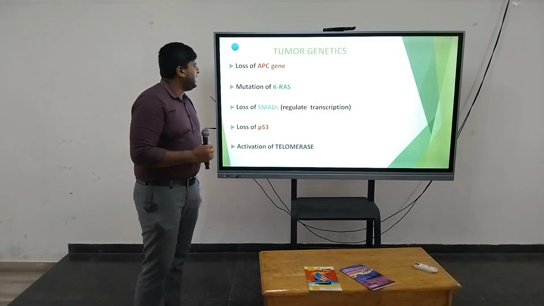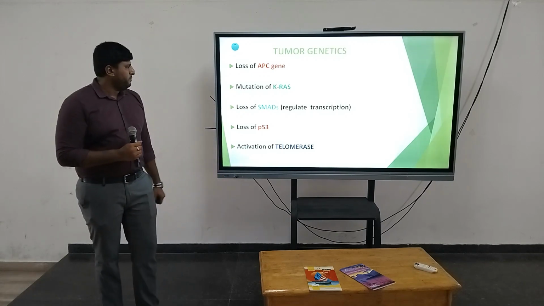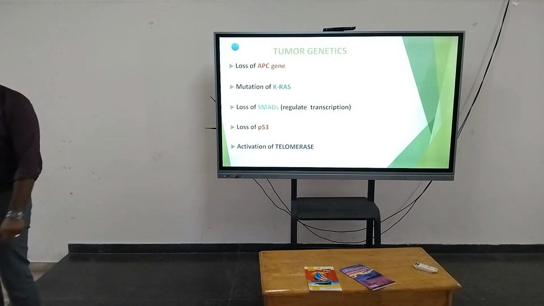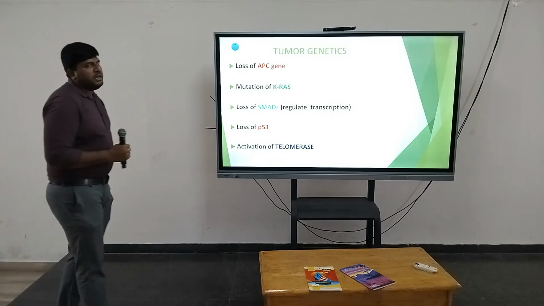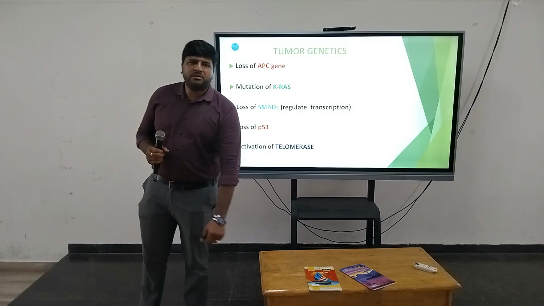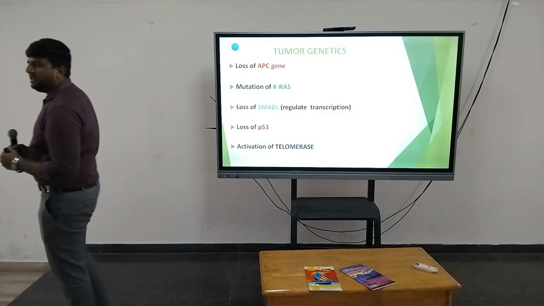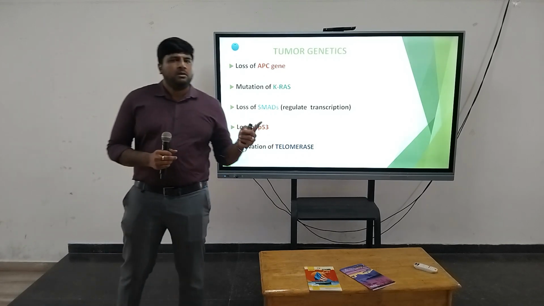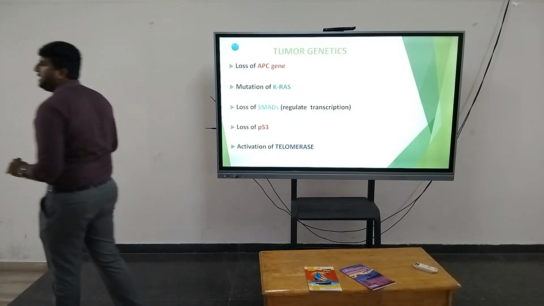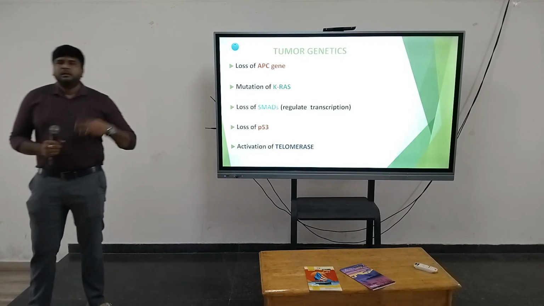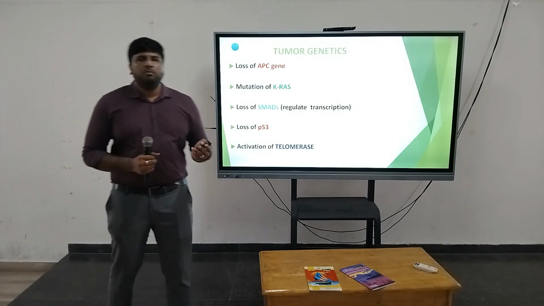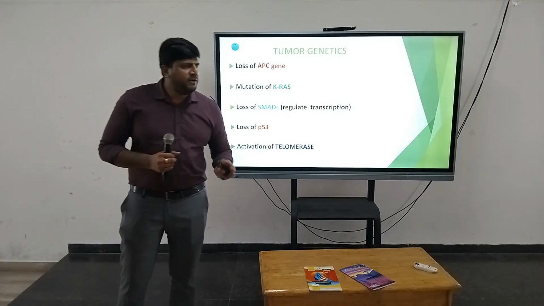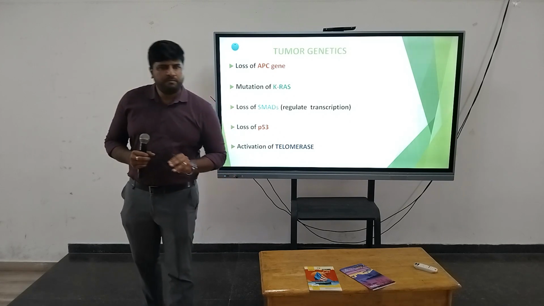Other than that, KRAS gene mutation. And telomerase activation. What is the function of telomerase? Cellular aging. So telomerase activation is going to decrease cellular aging. Because of that, the cell is going to proliferate more. So ultimately, all these things are going to cause increased cell proliferation and tumor development.